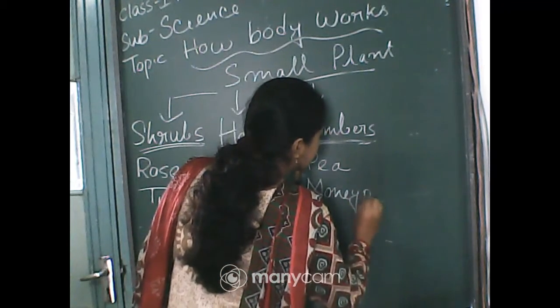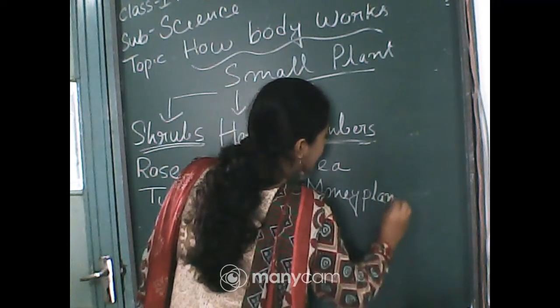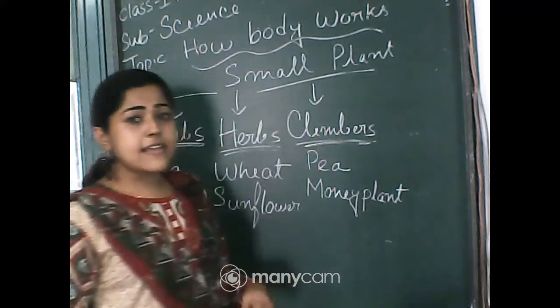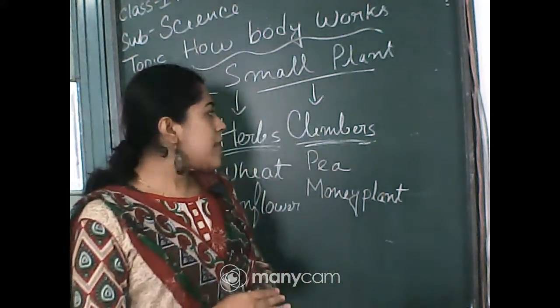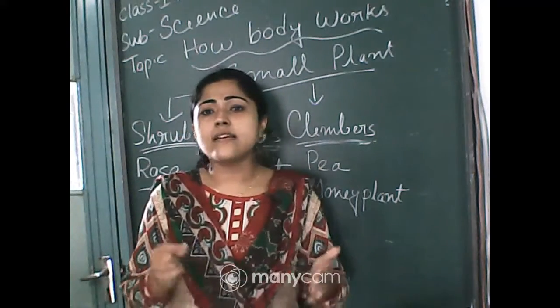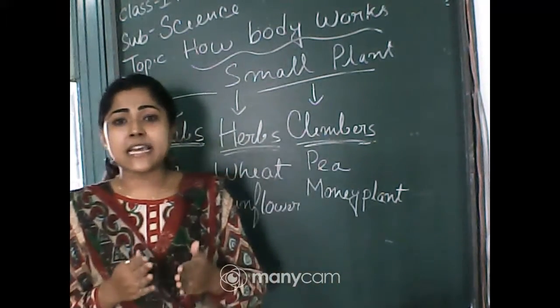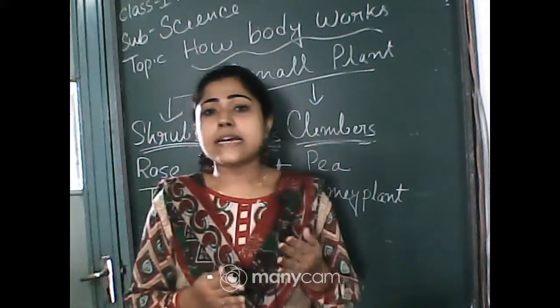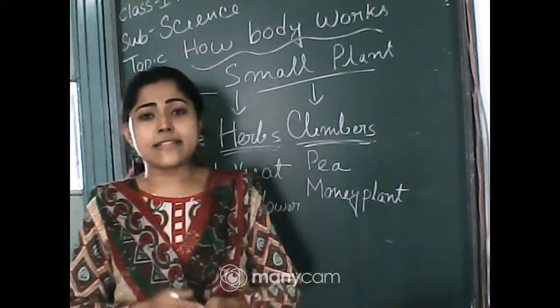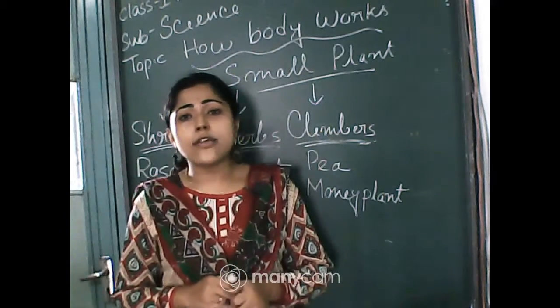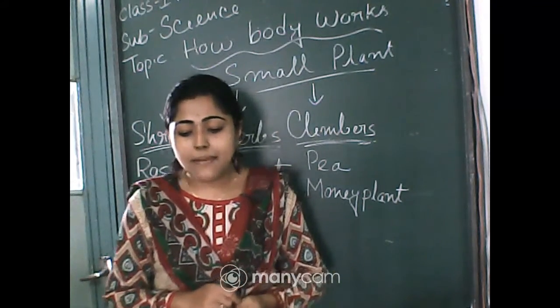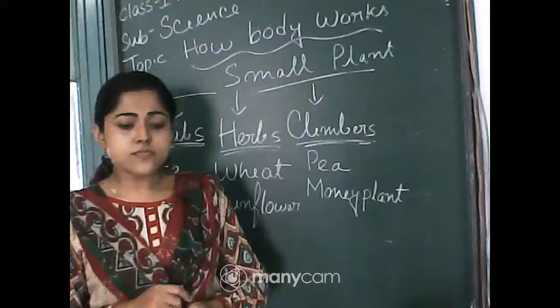If you see these money plant trees, you can check this. If those plants are in your home, you can see those plants need some support like stick or any other wall or a grill or anything to climb up. So that's why we call them climbers. So pea plant and money plant.